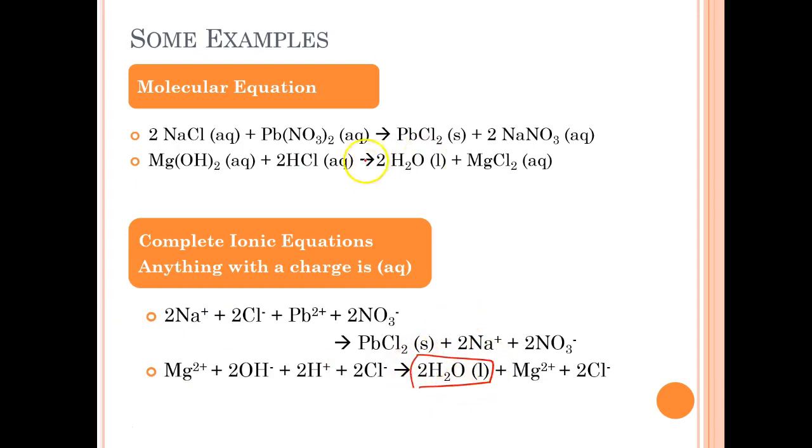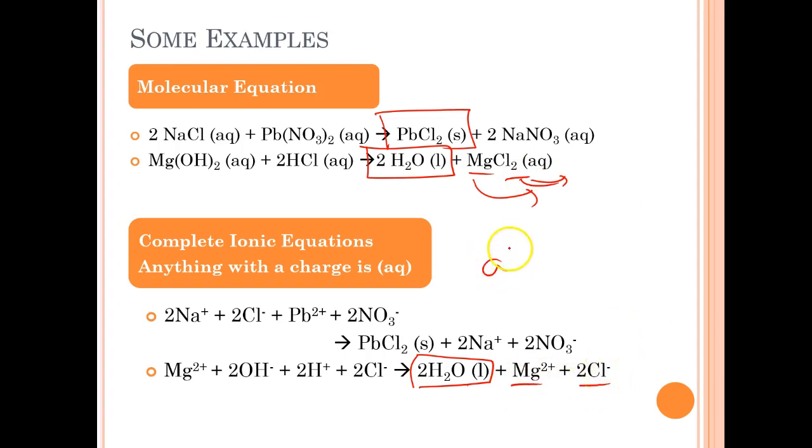I left that together because it is a liquid, just like I leave together the solid. Those stay together. Liquid and aqueous are different. Liquid means it doesn't have anything else in it. It's a pure liquid. Aqueous means it's dissolved in water. It's a mixture. And so here, this one breaks apart into one thing, and that breaks apart into two things, so Mg2+ and 2Cl-.